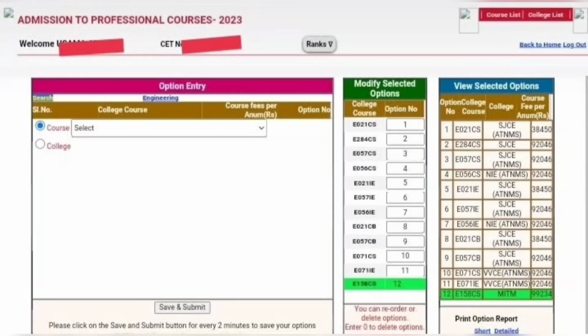So make sure you select the correct option entry, the correct college list, which you want to select first and which second. First he has selected all the CS, then he came to information science engineering, and then Vidyavardhaka college as the third college. You have to be very careful based on your ranking and which college you are selecting.